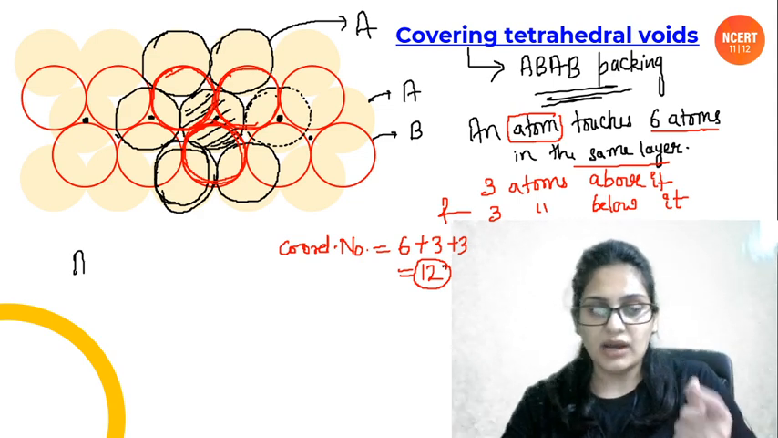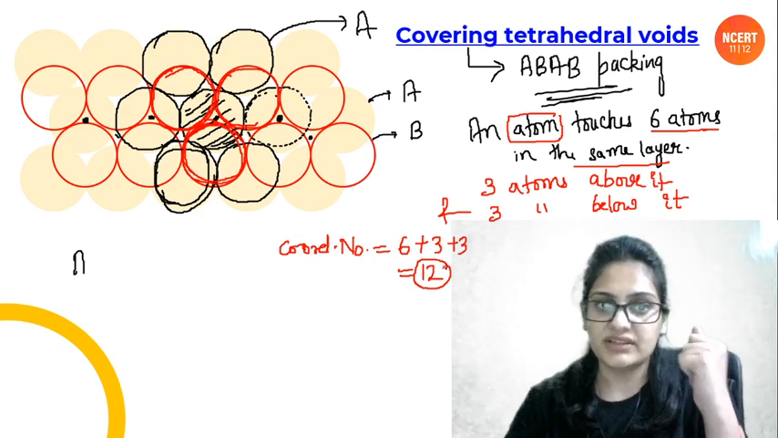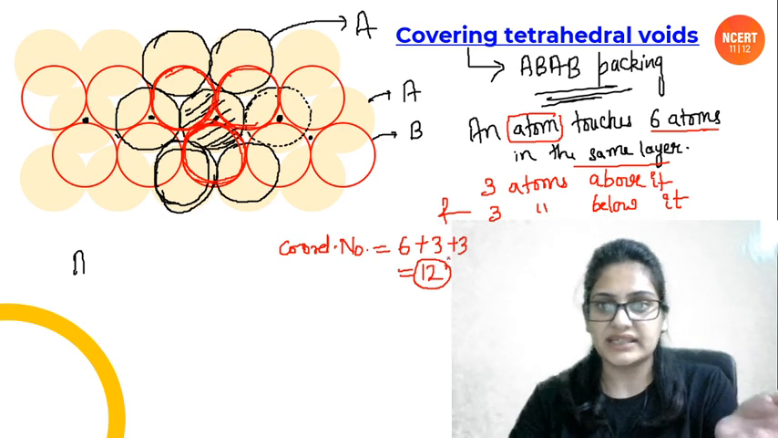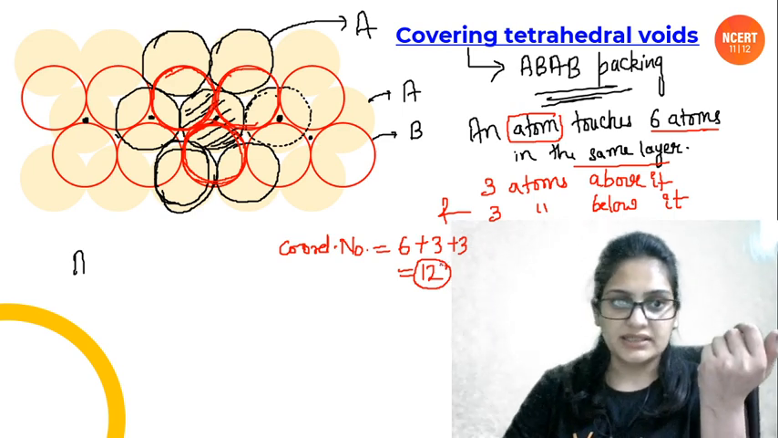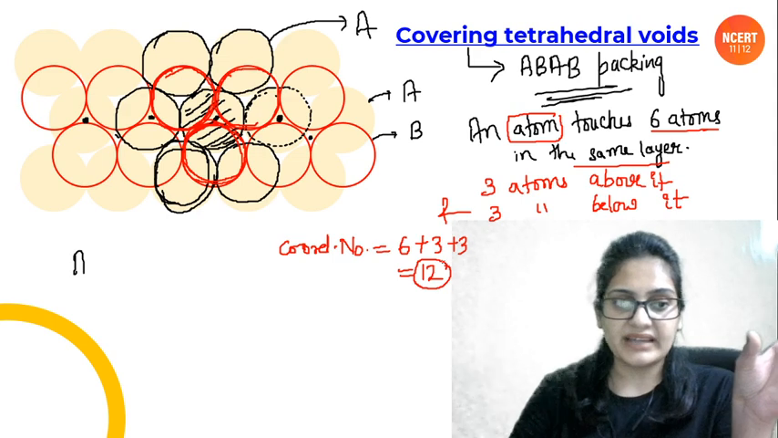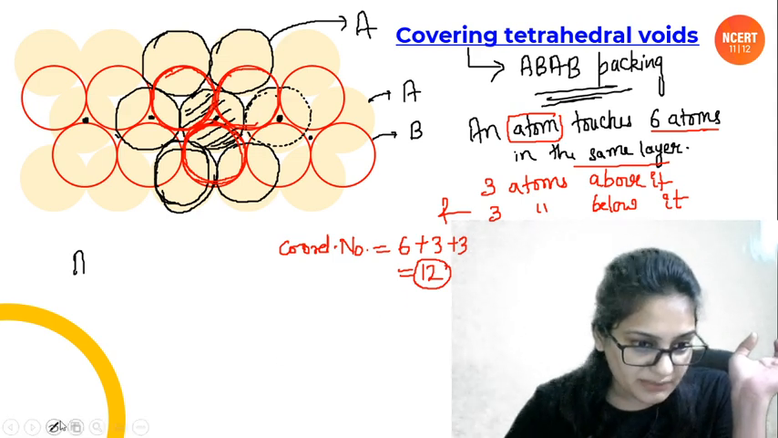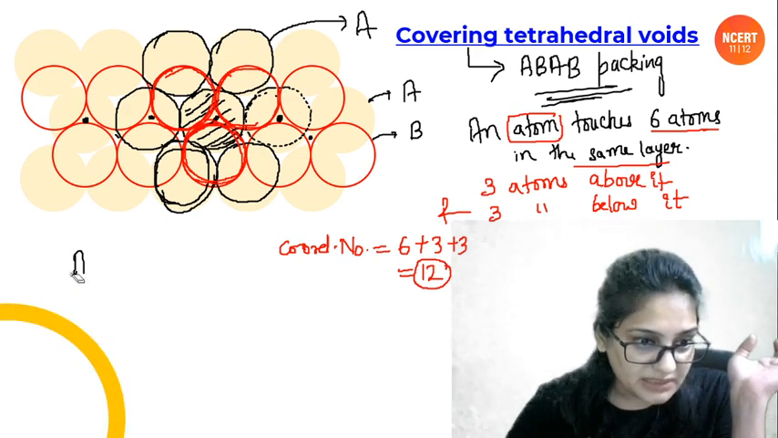Now let's have the unit cell. For having the unit cell people, we need to have the third layer. Let's have the third layer. What will the third layer be? In the third layer we are getting the atoms just above the A layer. I told you, just above the A layer, right.